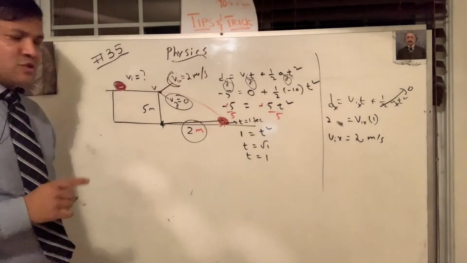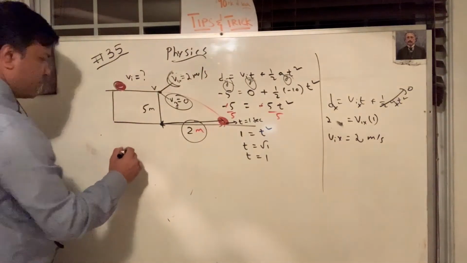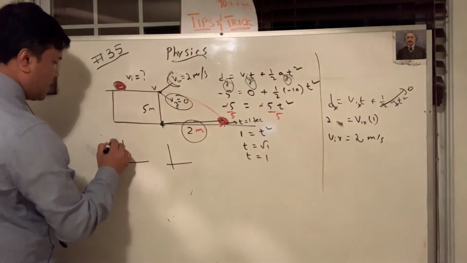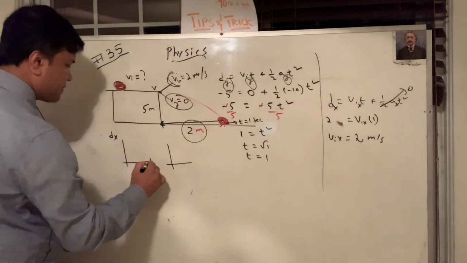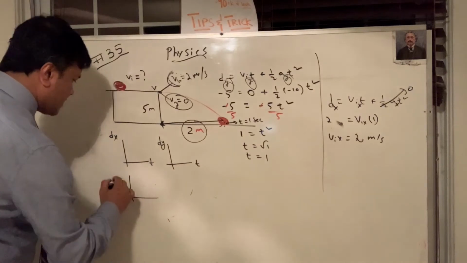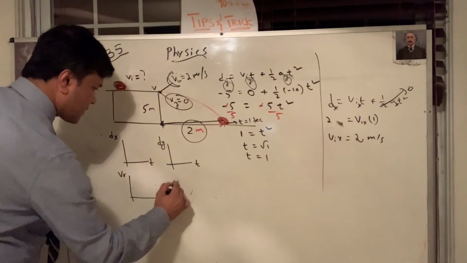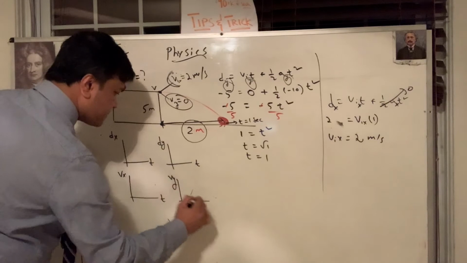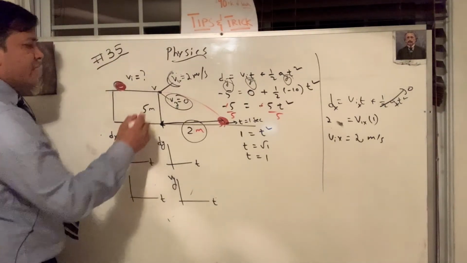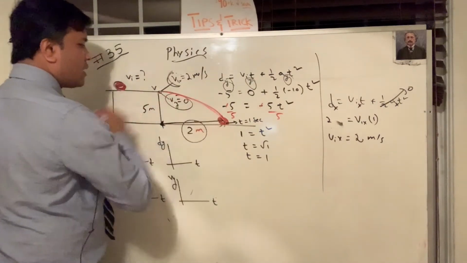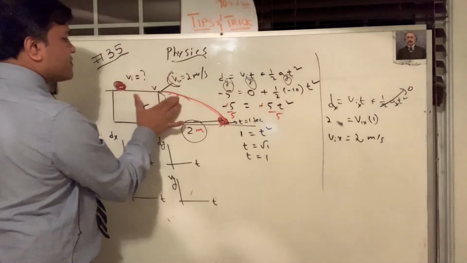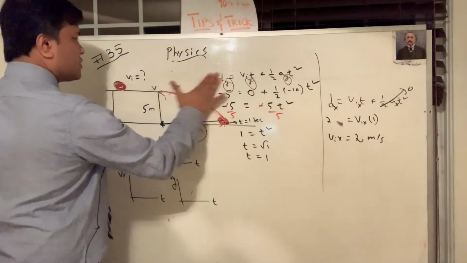Now I'm going to show you some graphs. Very important. This is dx-t, this is dy-t, this is vx-t, this is vy-t. All right, so dx-t, what happened with this one? Now let's draw some. Let me give you some inspiration to do that.